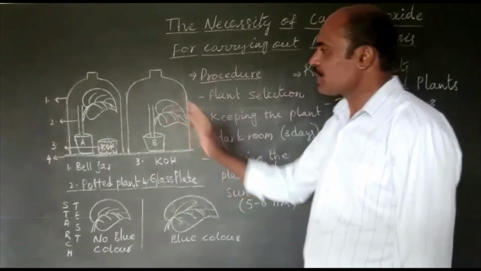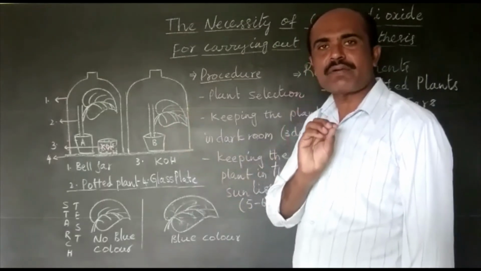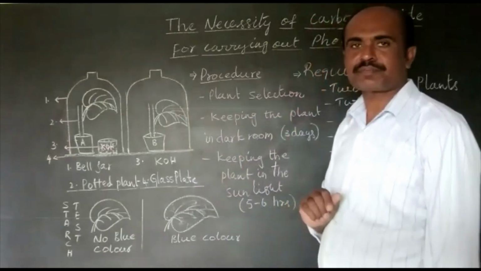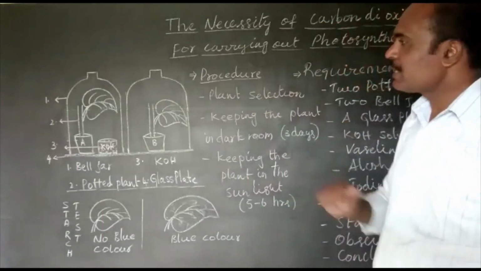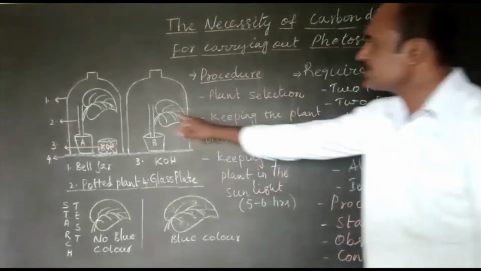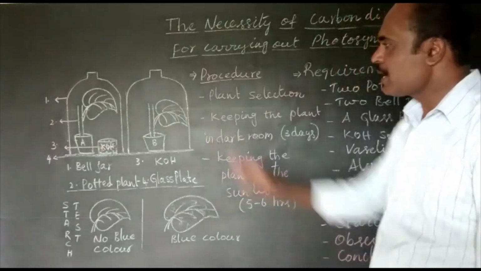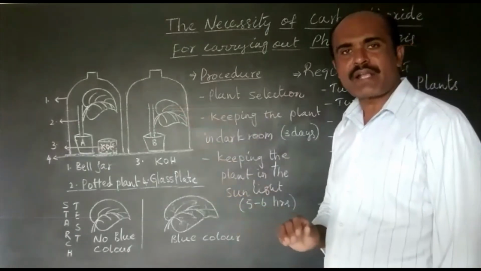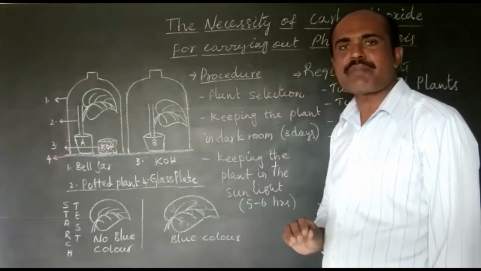Now, place this apparatus in sunlight for 4 to 5 hours for carrying out photosynthesis. After 4 to 5 hours, for the starch test, let us take the leaves from the potted plants. Dip them in boiling alcohol so they lose their green color and become pale.